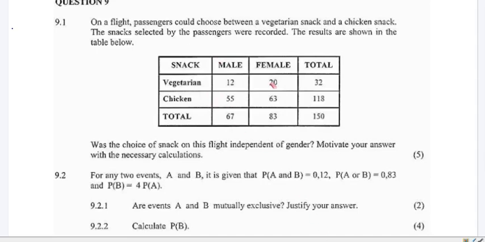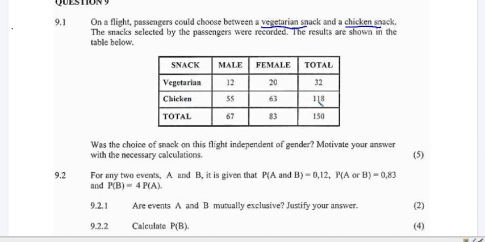All right, we are continuing with probability. This is question 9. On a flight, passengers could choose between a vegetarian snack and a chicken snack. The snacks selected by the passengers were recorded. The results are shown in the table below. We have two types of snacks there, vegetarian or chicken. So we have two choices.